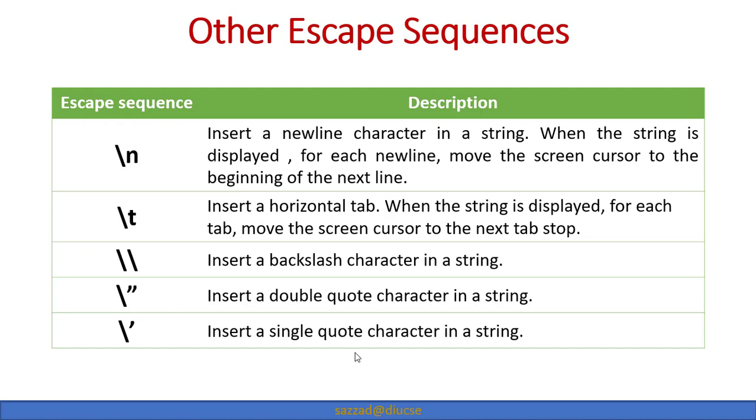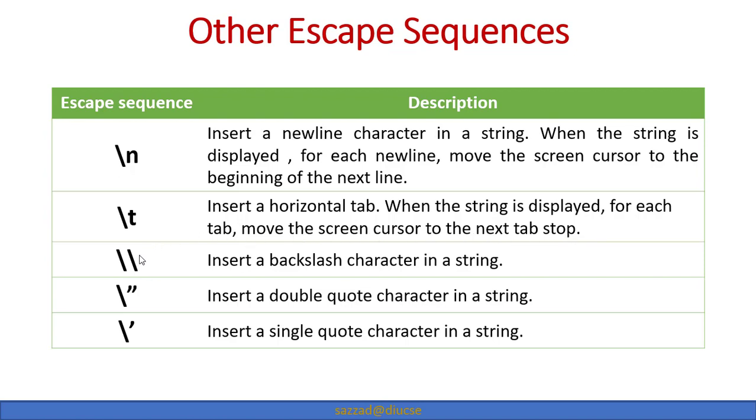So now let us see some list of escape sequences. First of all, as we have seen, the new line character inserts a new line in the string when the string is displayed. For each new line, it moves the screen cursor to the beginning of the next line. Then if you want to insert a horizontal tab, you just type \t, and it will move the screen cursor to the next tab.